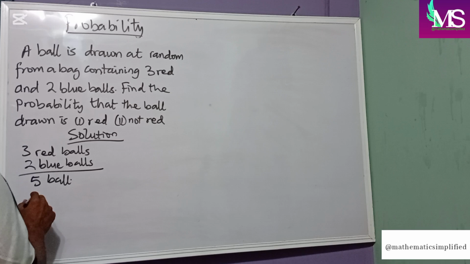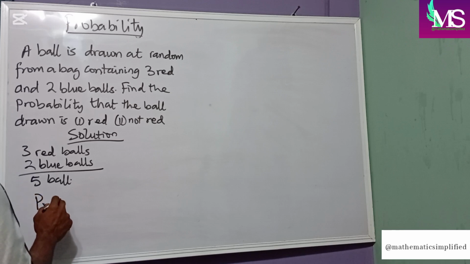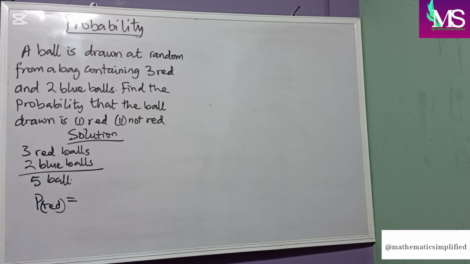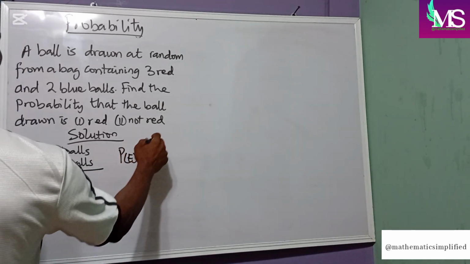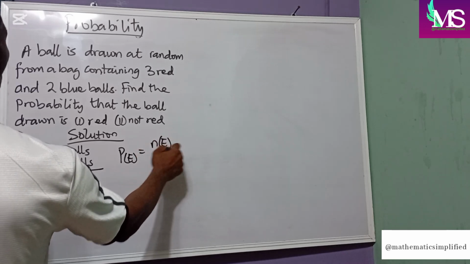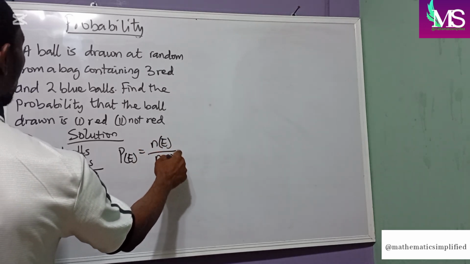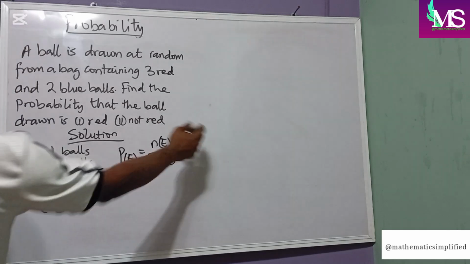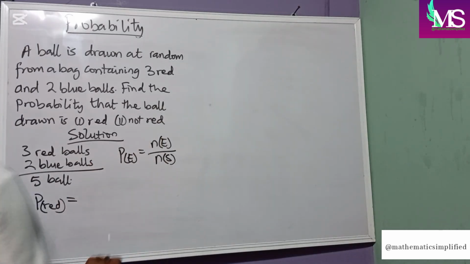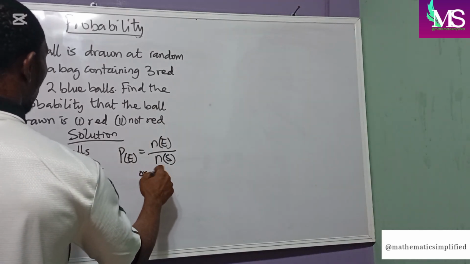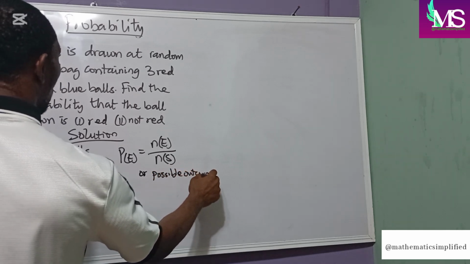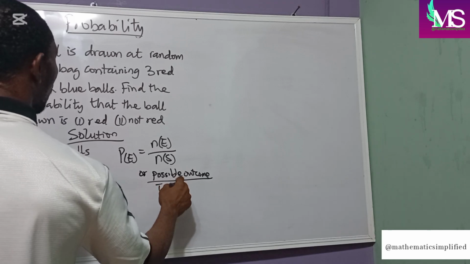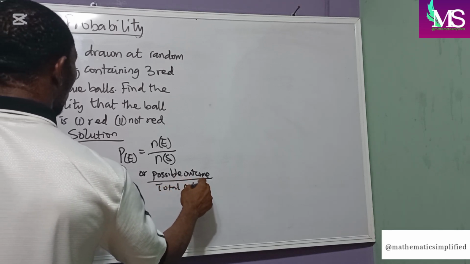Now, probability of having a red ball will become the number of red balls possible. Remember that the probability of an event to occur is number of events all over number of sample space, or possible outcome all over total outcome.